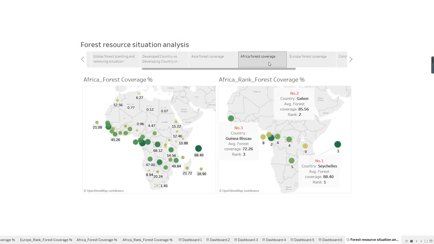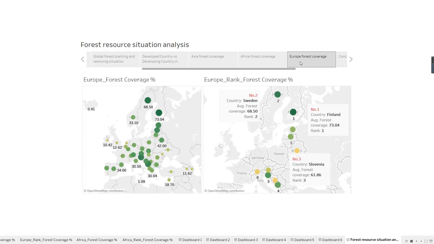For Africa, the forest coverage rate of countries in the center of Africa is higher than the surrounding countries. About 18% of countries have a forest coverage rate over 50%. For Europe, about 14% of European countries have a forest coverage rate over 50%.